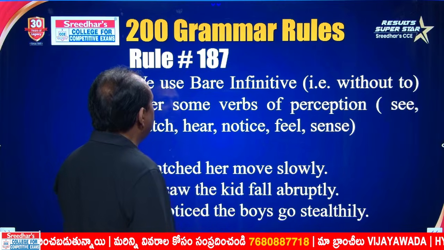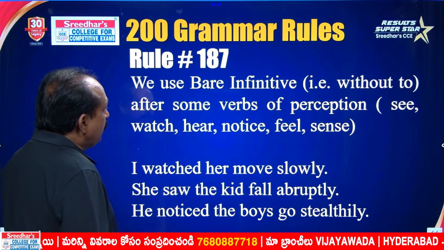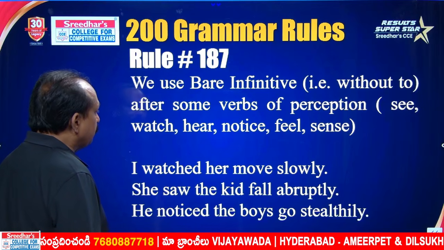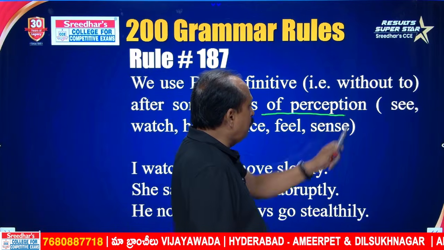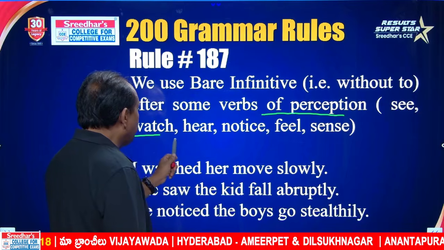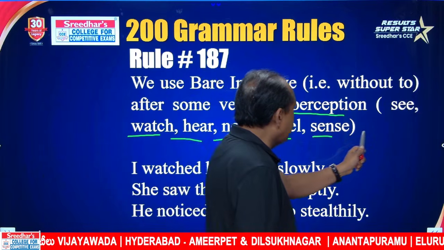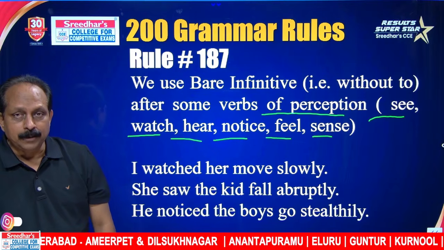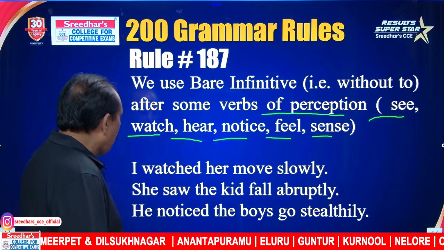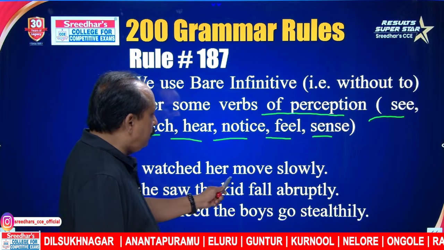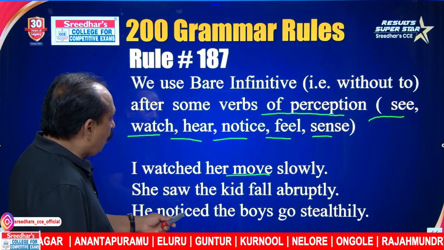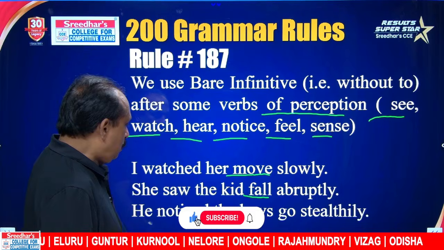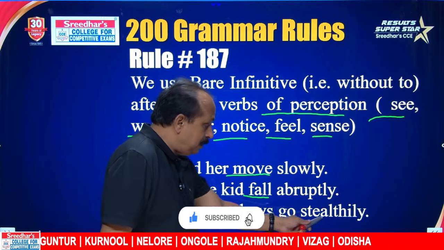Rule number 187. We use bare infinitive, that is without to, after some verbs of perception. What are the verbs of perception? See, watch, hear, notice, feel, sense. After all these verbs, we have to use the bare infinitive form of the verb. I watched her move slowly. She saw the kid fall abruptly. He noticed the boys go steadily, stealthily.